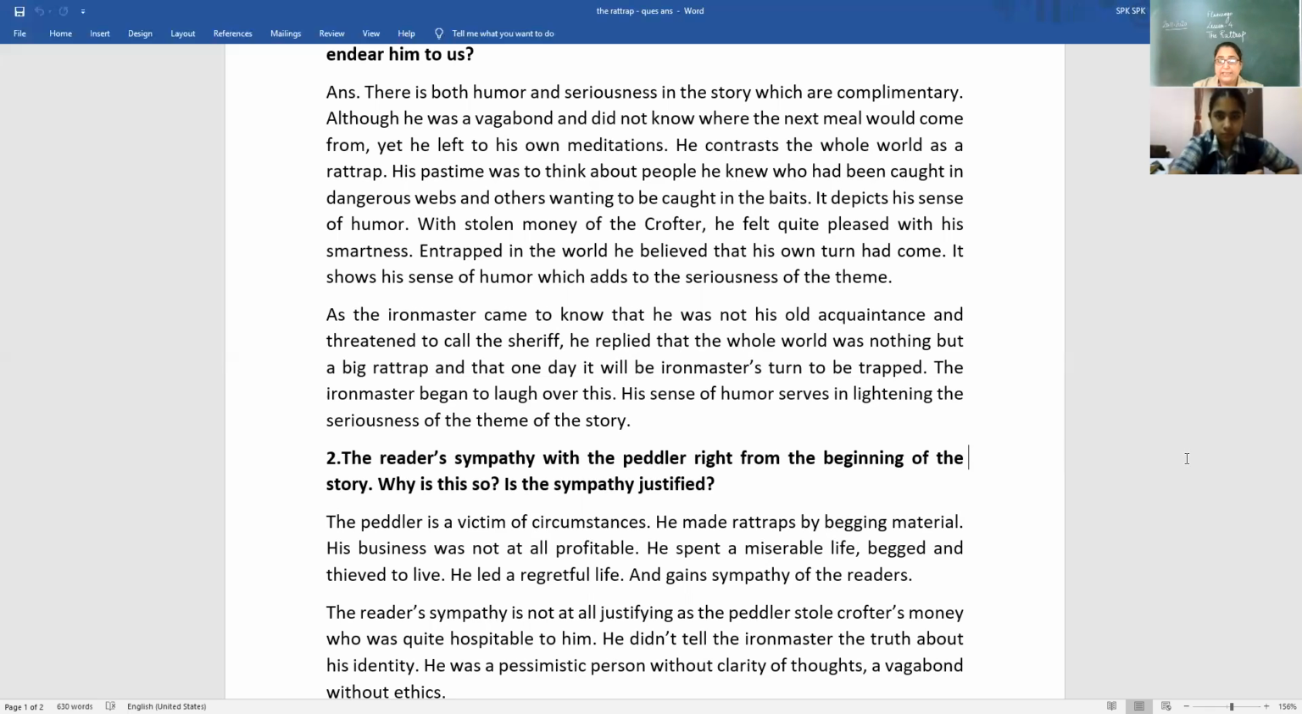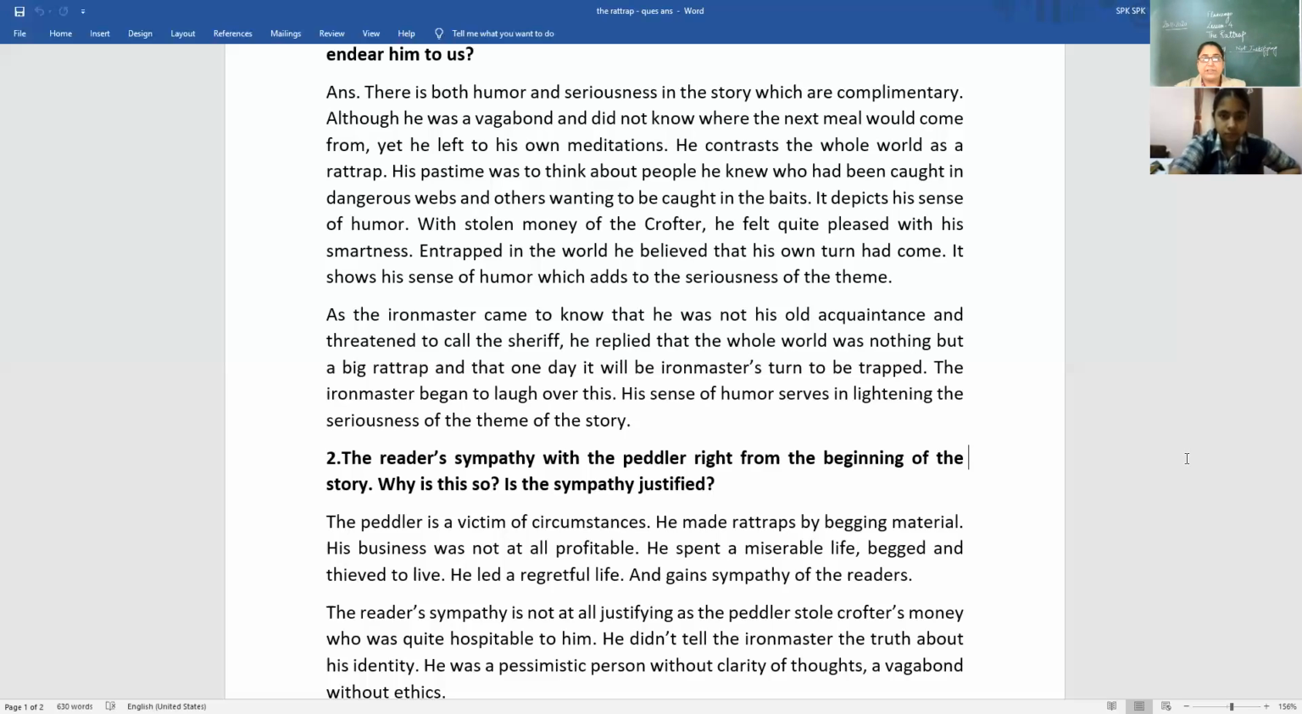Do we feel that the sympathy is justified or not justified? We keep it this way, that yes, it is justified. And we don't have to write in tabular form, but we need to discuss, because it is a question which depends on the reader's response.